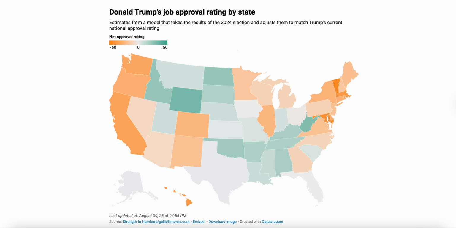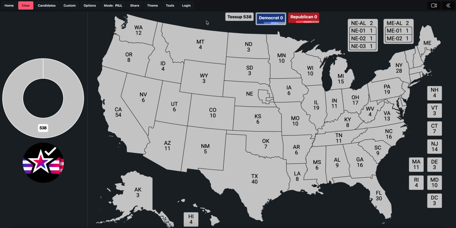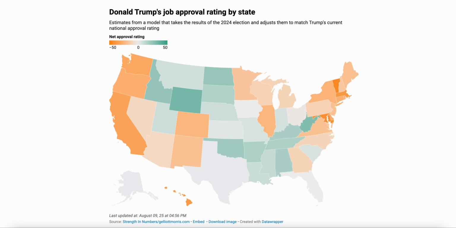But because I wanted to take a look at an electoral college map basis of this here, I want to first reiterate that I am very, very clear that I do not think that approval rating and actual electoral performance go hand in hand to the degree that a direct translation of approval rating to electoral performance would suggest. I don't think just because Donald Trump is underwater, you might have already seen in the preview, in Wisconsin by 12.3% based on the national numbers, that he loses, or that J.D. Vance or Marco Rubio loses the state by 12.3% in the next election.